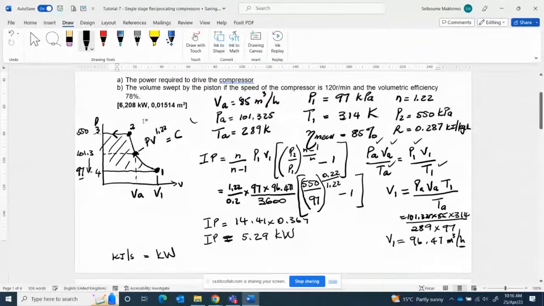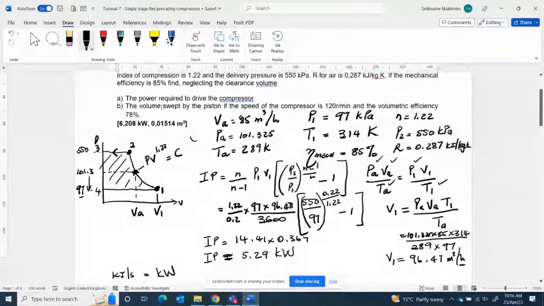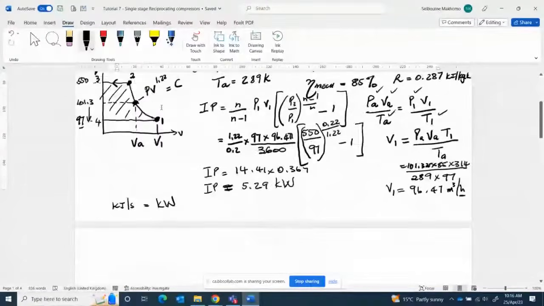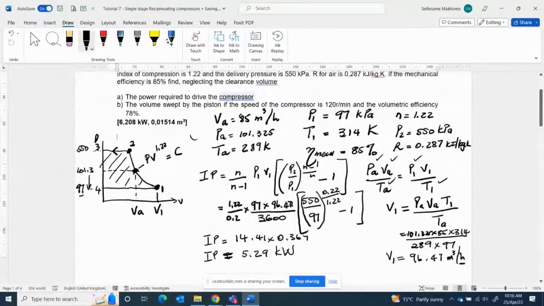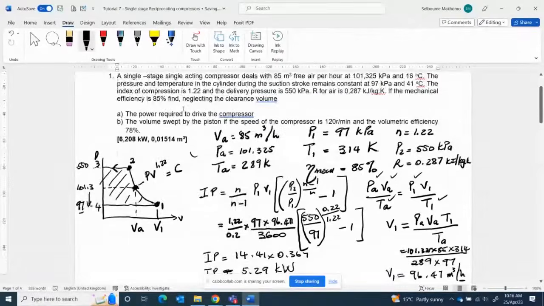But we are told that the mechanical efficiency is 85. If that is the case, then it means that the overall power or the power coming through. So now we are looking for, wait, let's check the question again. Okay, the question doesn't say calculate compressor power.